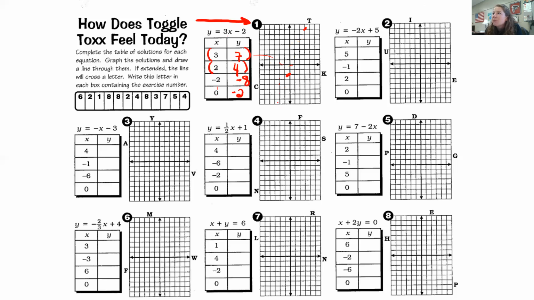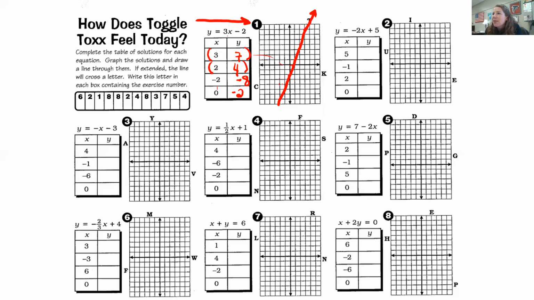And if I had a ruler, which hopefully you do have, I don't have one that I can use right now, but you're going to draw as straight as possible. Oh my gosh, this pen is driving me crazy. As straight as possible, you're going to draw a line through all of those points. And it's going to go through a letter. Did you guys see that? It went through the letter T.